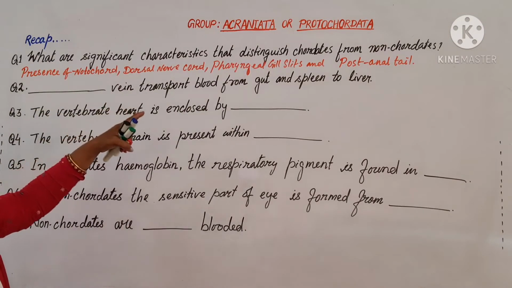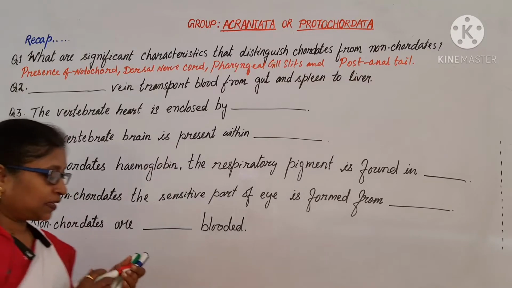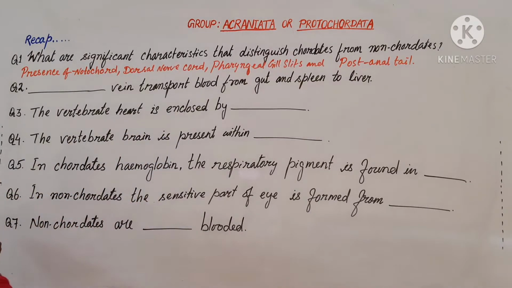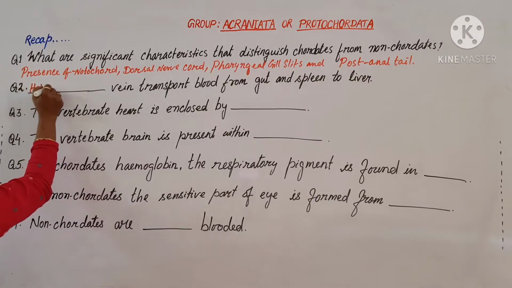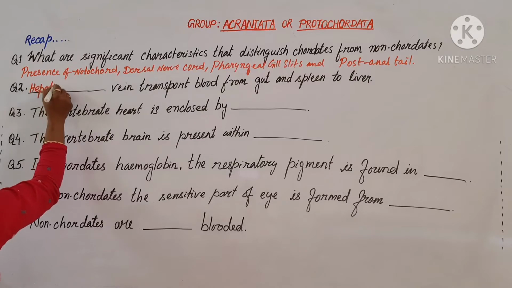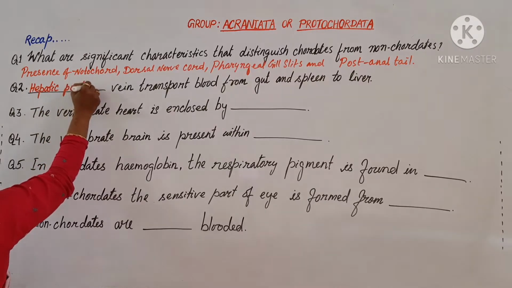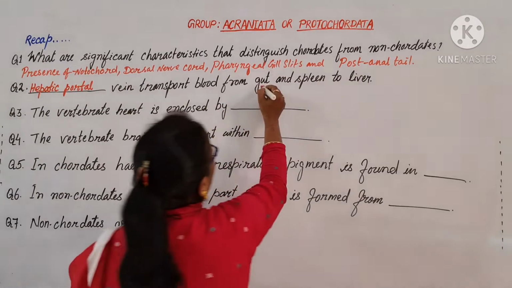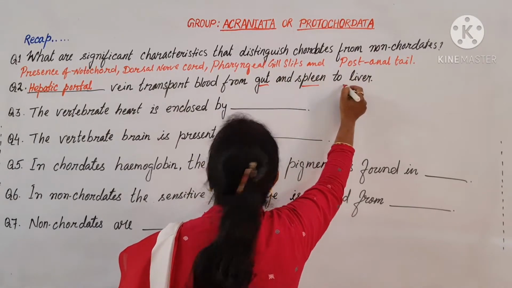This vein transports blood from the gut and spleen to the liver. What is that? Hepatic portal vein. Hepatic means related to the liver. The hepatic portal vein carries the blood from the gut and spleen, the digestive tract and spleen, to the liver.